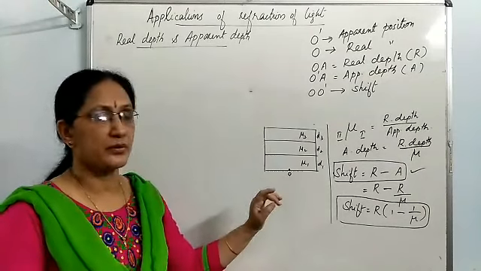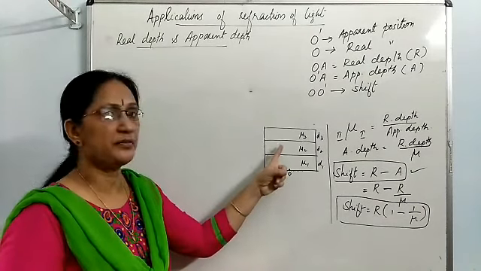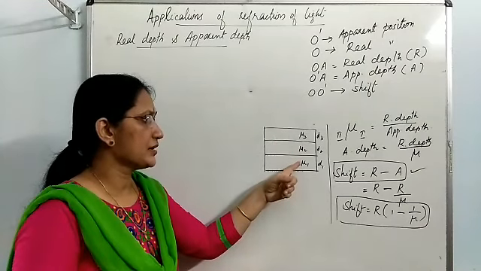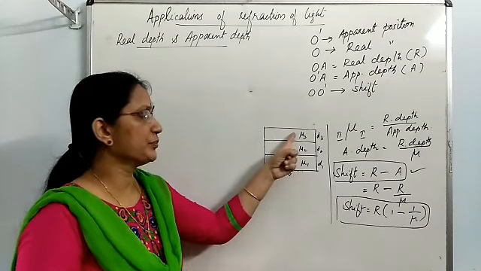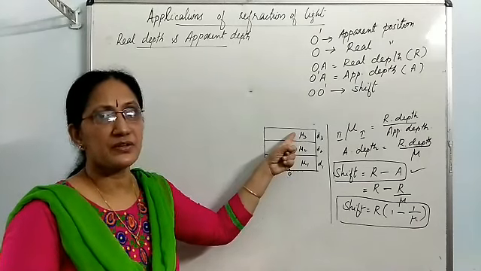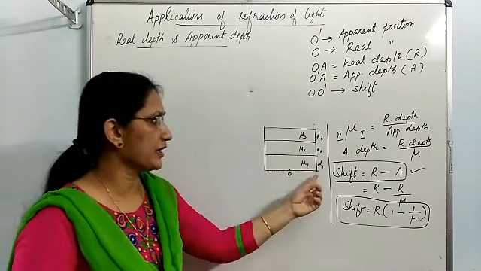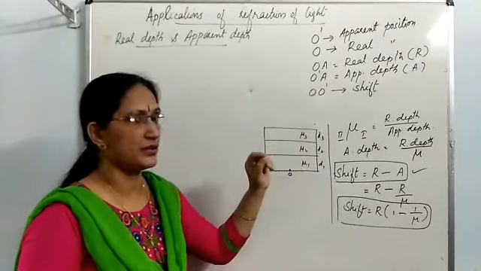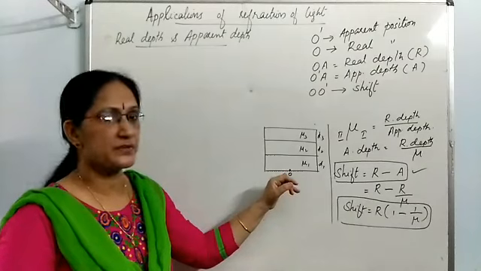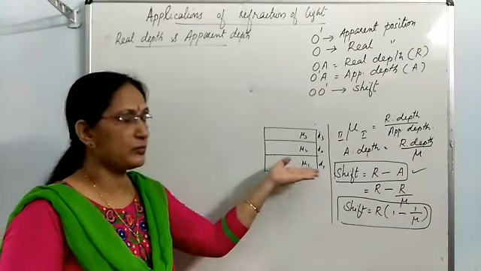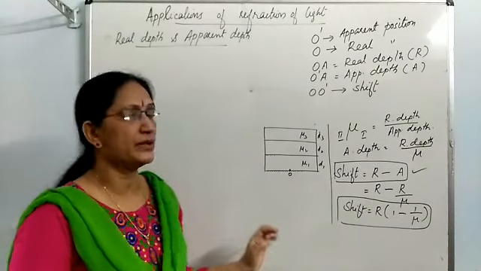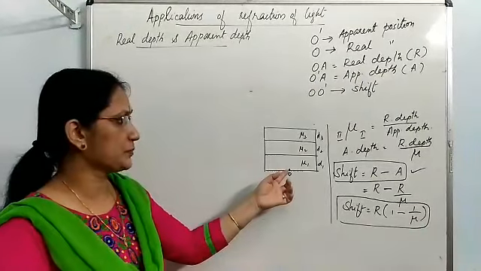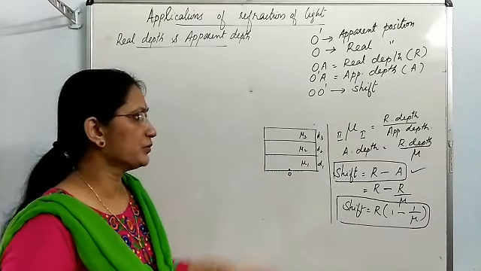Let us see an example. Here there are 3 different optical media having different refractive indices. mu1, mu2, mu3 are the refractive indices of the 3 different optical media, and the real depths of them are D1, D2 and D3. And O is the object kept at the bottom of these 3 optical media. What will be the apparent shift happening to the position of this object? How will you find out?